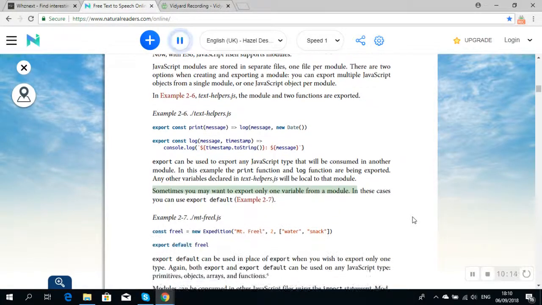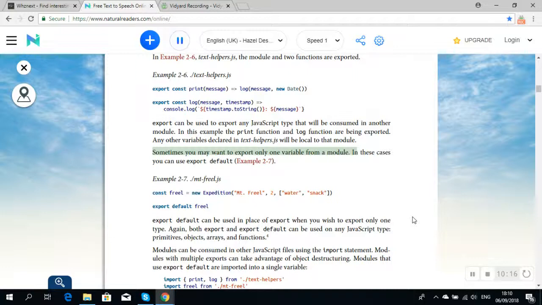Sometimes you may want to export only one variable from a module. In these cases you can use export default. Example 2-7. mt-freel.js: const freel = new Expedition("Mt. Freel", 2, ["water", "snack"]); export default freel.